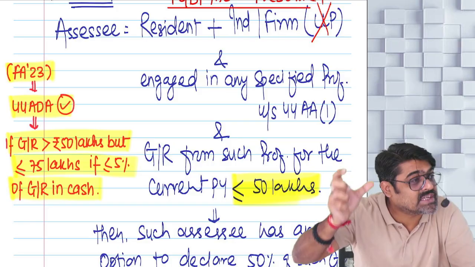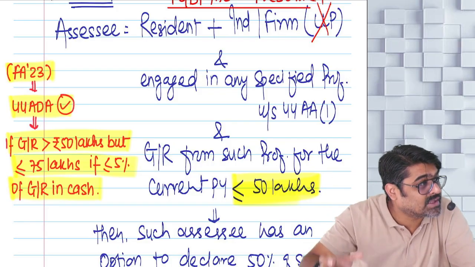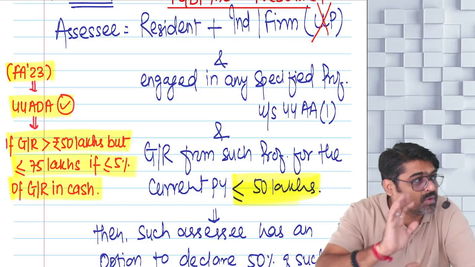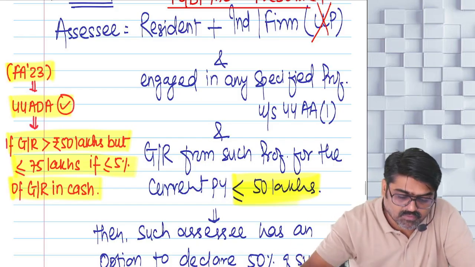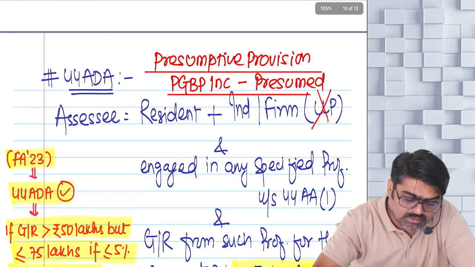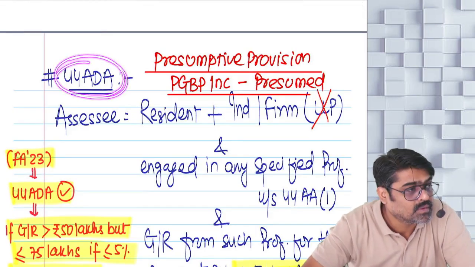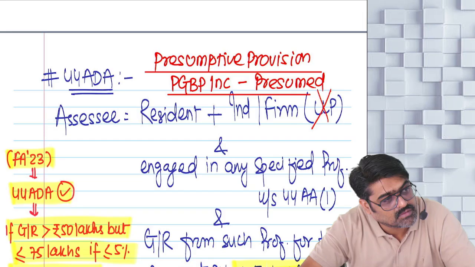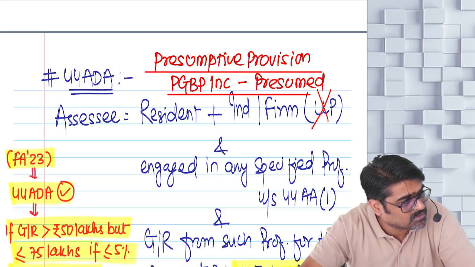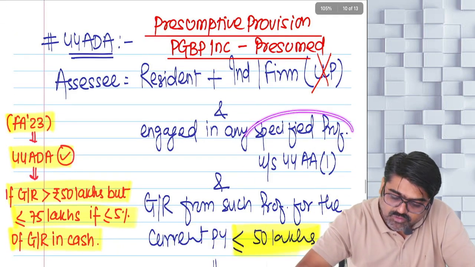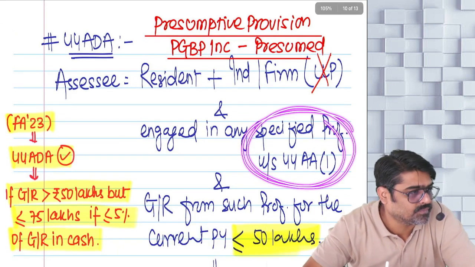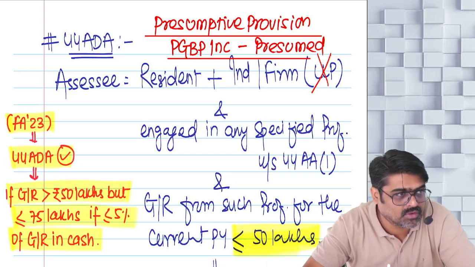11 professions which are specified in 44AA subsection 1. Yesterday only I have told you. So the section which we are going to do right now is applicable for all businesses, all professions, only if the assessee is engaged in specified professions, those 11 professions.